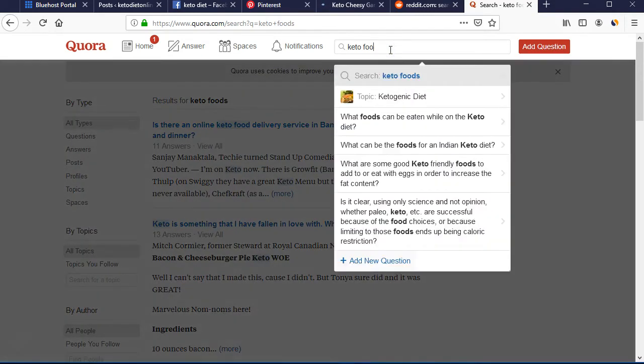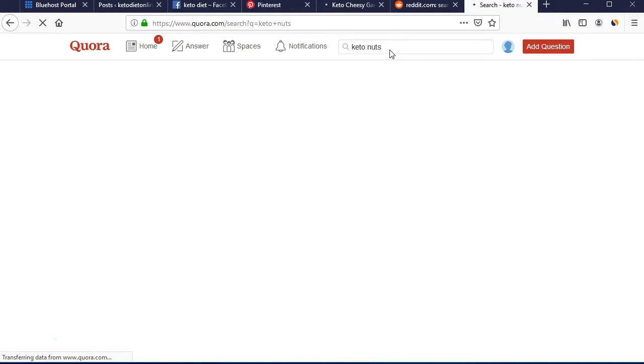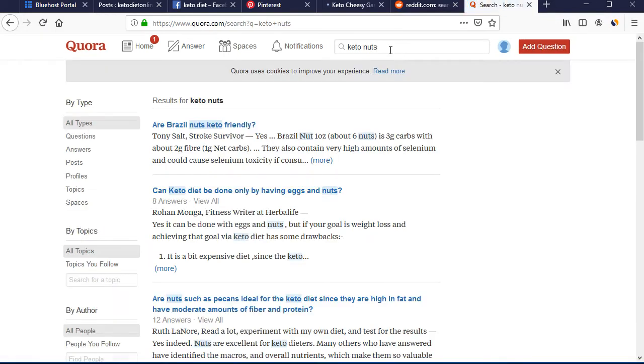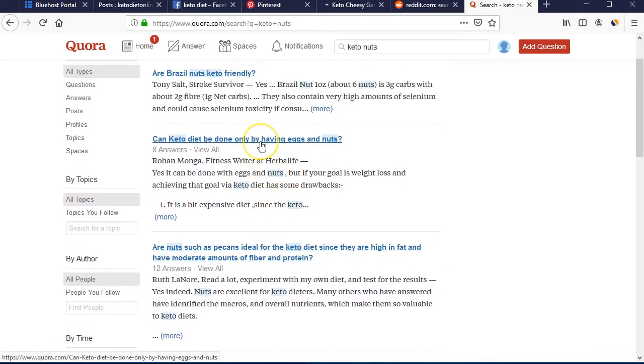So for example, if we search keto nuts, here are Brazil nuts keto friendly. Can keto diet be done on egg or nut? So we can write and promote our article on keto nuts here.